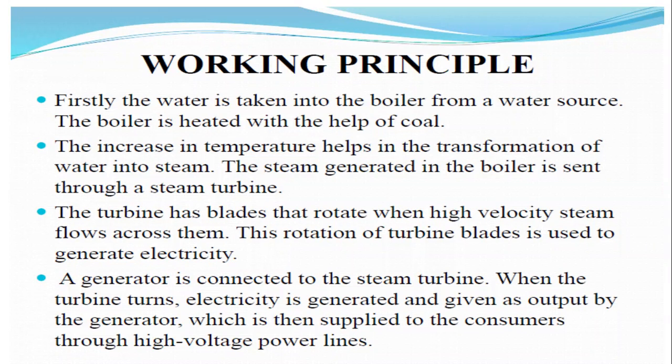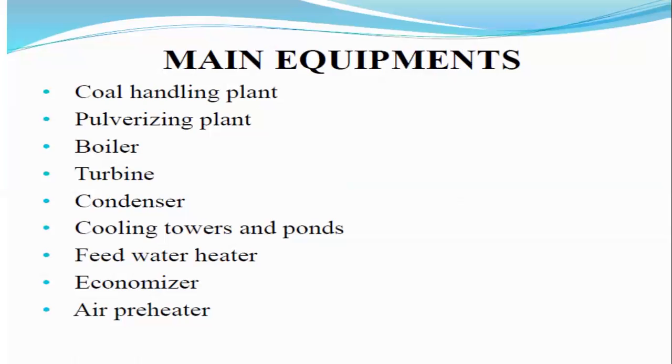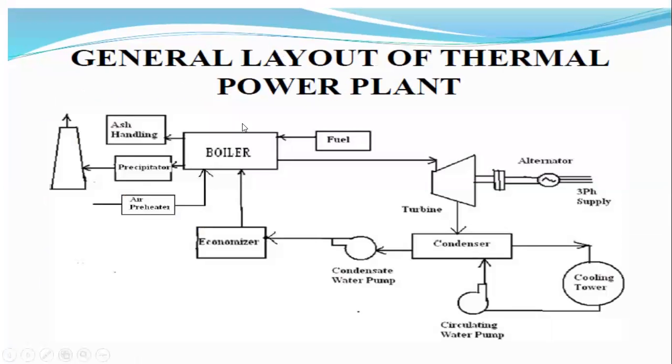Next, coming to the working principle of a normal thermal power plant, or steam power plant. This is the basic constructional diagram, or layout, of a thermal power plant.